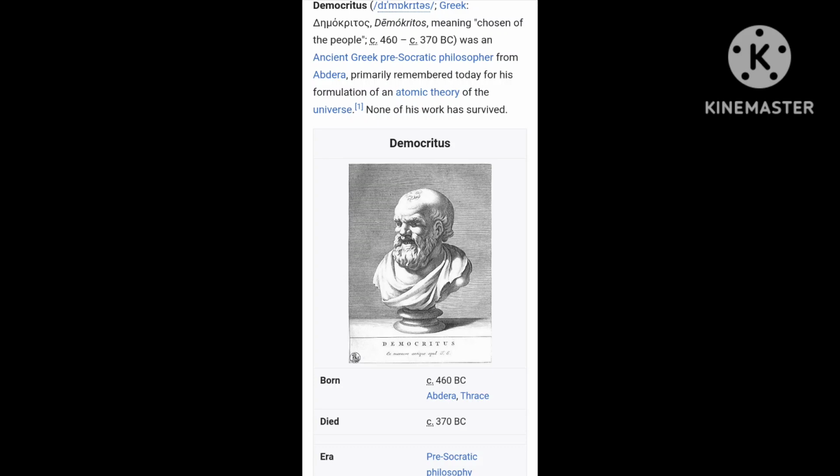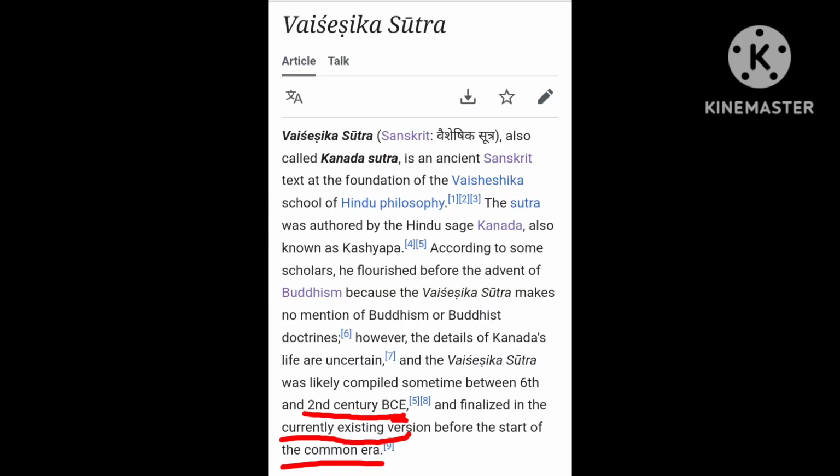Okay. Now I'll come back to the Vaisheshik Sutras. The Vaisheshik Sutras belong to a school of philosophy called Vaisheshik, and it is said to be founded by Kanad, whom you just saw in the Facebook post. Why Kanad is not mentioned, I'll come back to a little later. The Vaisheshik Sutras, as you can see highlighted, were composed around the 2nd century BC, and the currently existing ones date from the start of the Common Era. That's what the research says. By the way, I am quoting from Wikipedia, so I encourage you all to look at those boxes for references and confirm all my references.